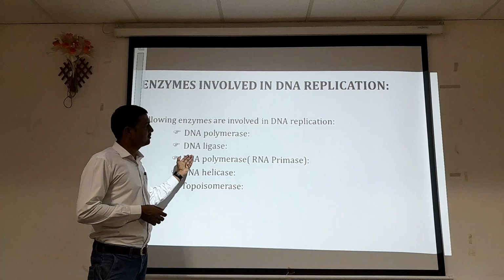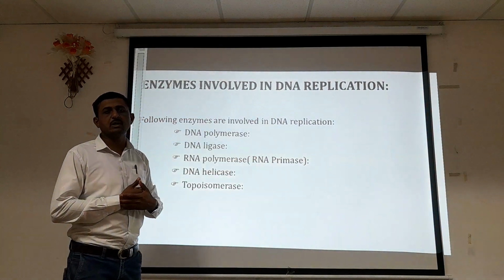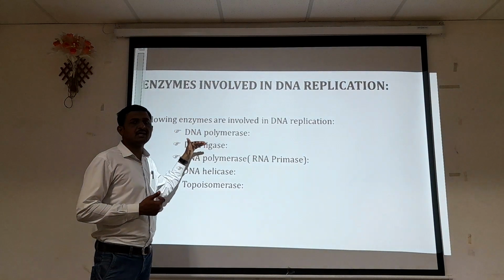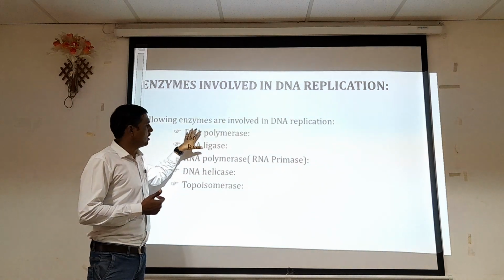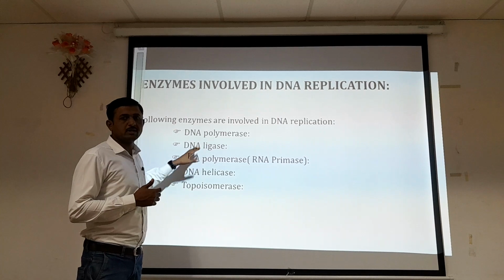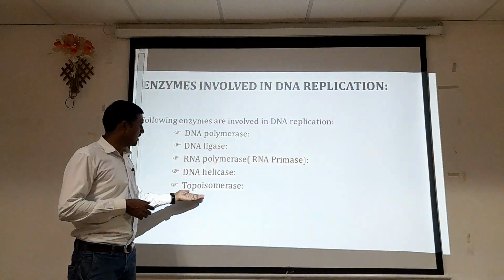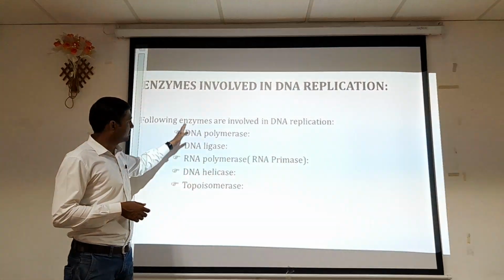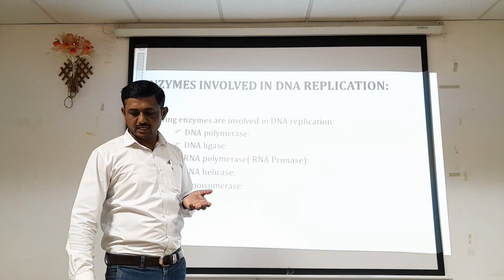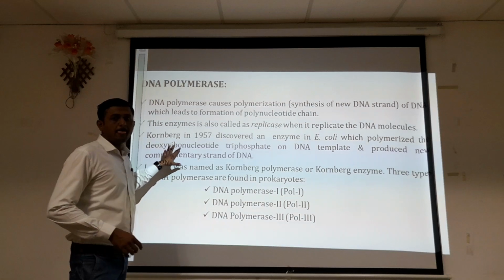RNA polymerase is also called RNA primase. It helps in the addition of the primer to start the replication process. Each enzyme has a characteristic mechanism and plays a specific important role to carry out the process smoothly. Then there are DNA helicase and topoisomerase. This is the list of different enzymes used in DNA replication. One by one we will discuss them. Firstly we will discuss DNA polymerase.